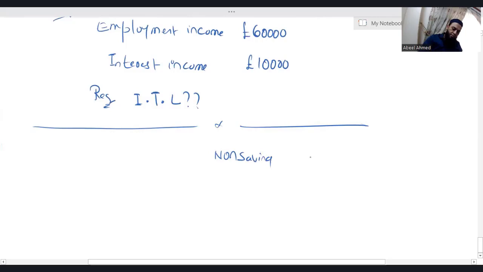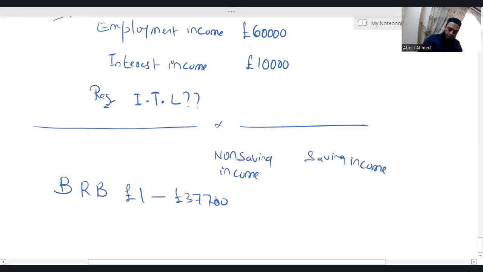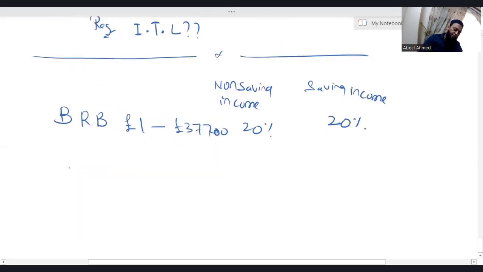Non-saving income, and now we have, let's say, saving income also. Basic rate band starts from £1, ends at 37,700. Applicable tax rate is 20% in non-saving as well as saving.